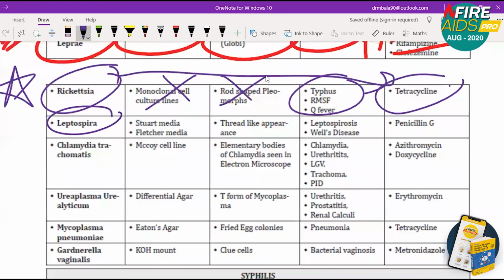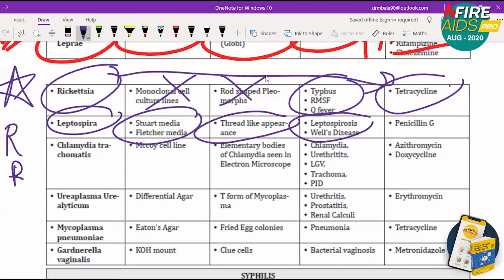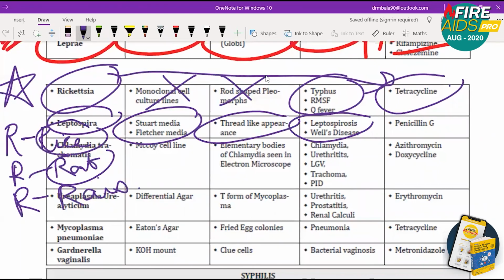Next is Leptospira. Leptospira means suet media and Fletcher media are used. Thread-like appearance is the appearance. It causes leptospirosis or Weil's disease. For Leptospira, you have to remember 3 R's: rice paddy fields, rat, and rain. So rain exposure, rat urine, and rice paddy fields. If these three things are present and you step on them, you're going to get leptospirosis.